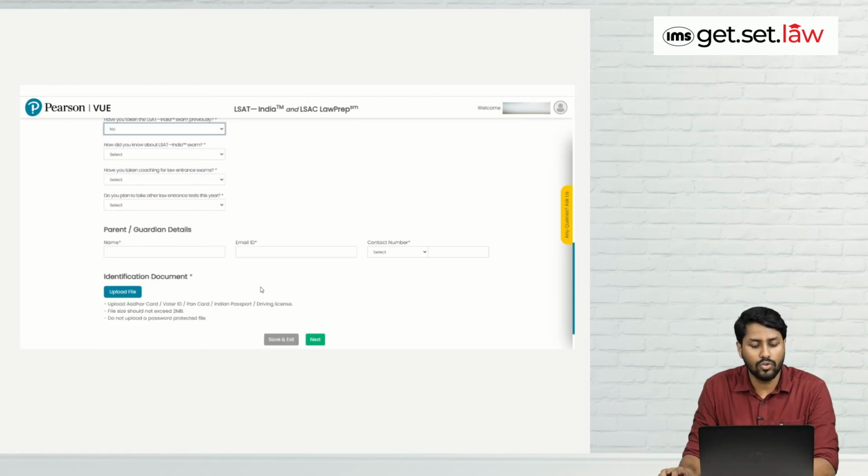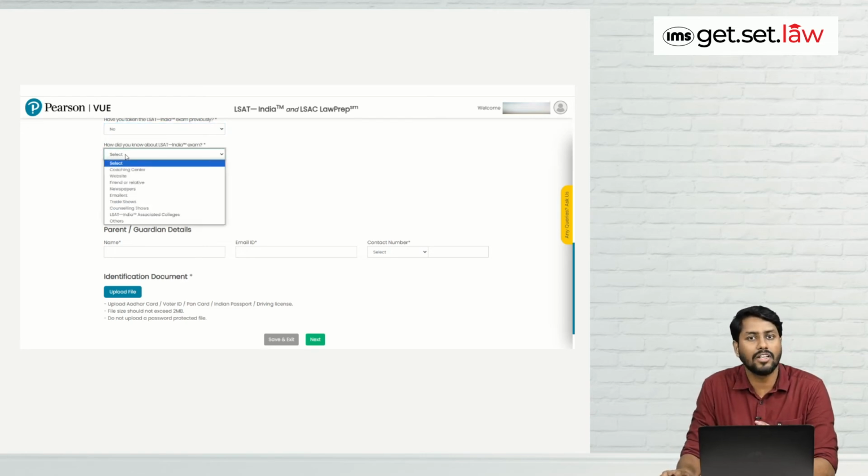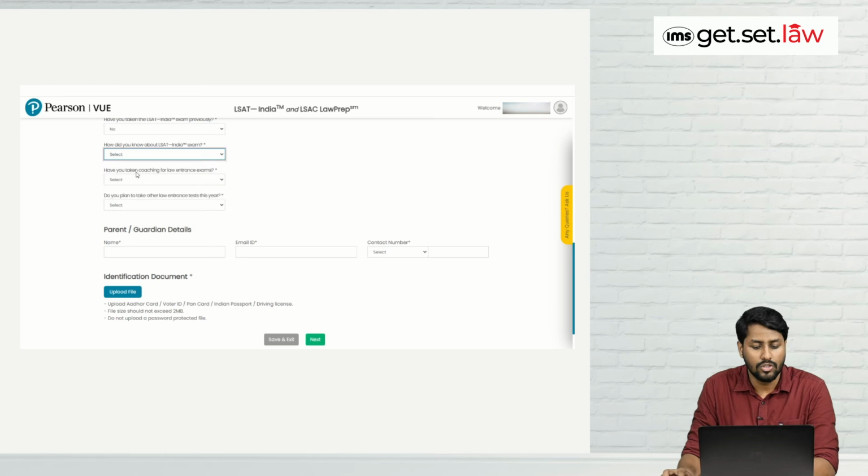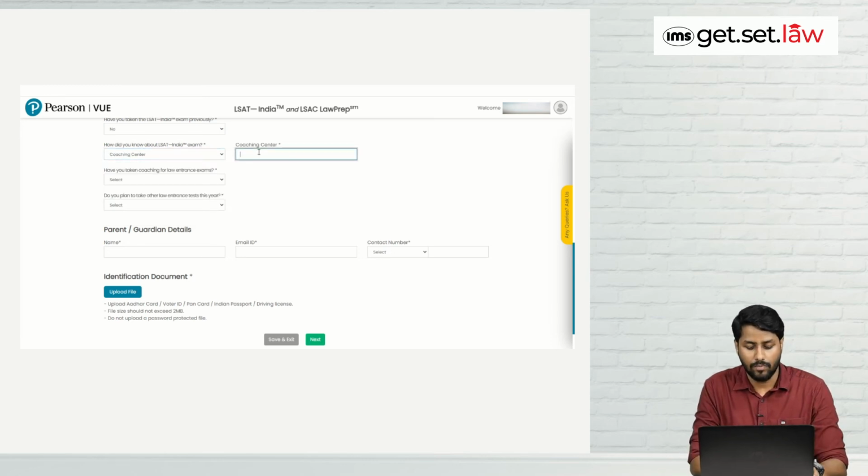Then you will scroll down, you will see, how did you know about LSAT India exam? So again, the options available to you are coaching center, website, friend or relative, newspaper, emailers. So depending on where you got to know about LSAT India, you need to choose so. Then you will have to fill the coaching center name. So I will fill IMS.